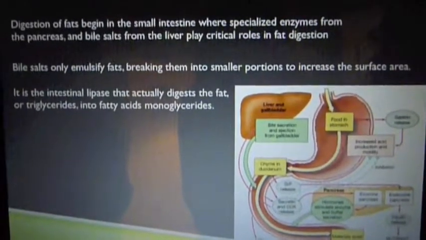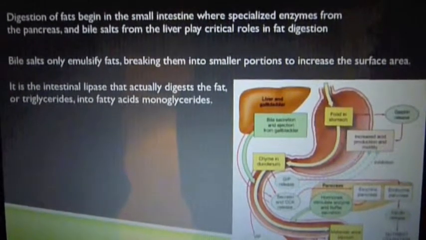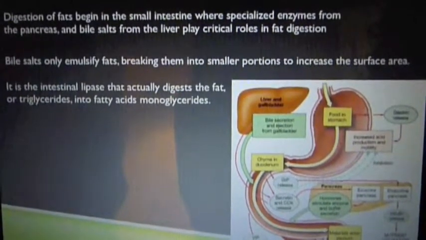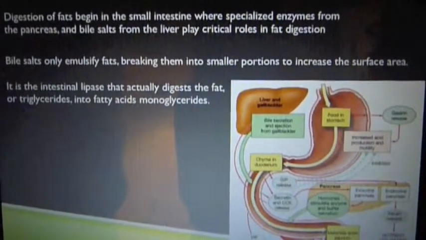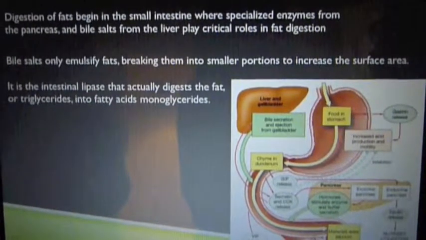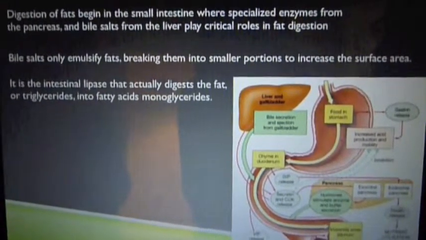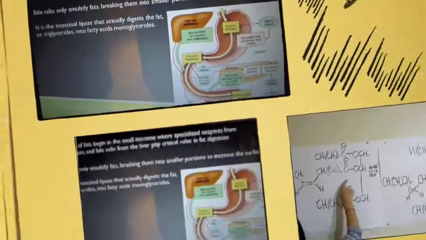Digestion of fat begins in the small intestine, where the specialized enzymes from the pancreas and bile salts from the liver play critical roles in fat digestion. Bile salts only emulsify fat, breaking it into smaller portions to increase the surface area. It is the intestinal lipase that actually digests the fat, or triglycerides, into fatty acids and monoglycerides.